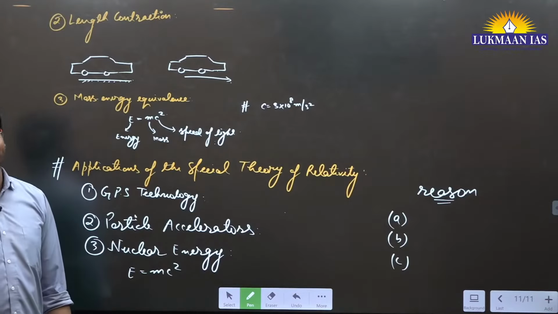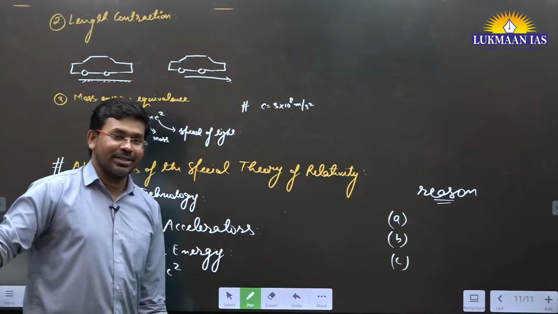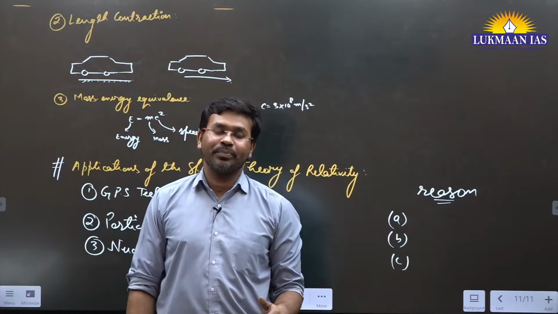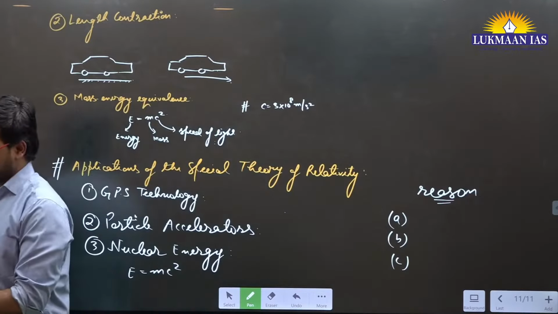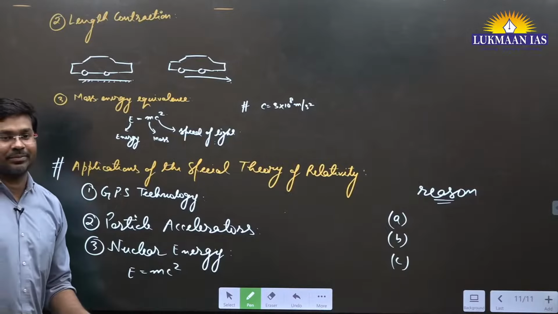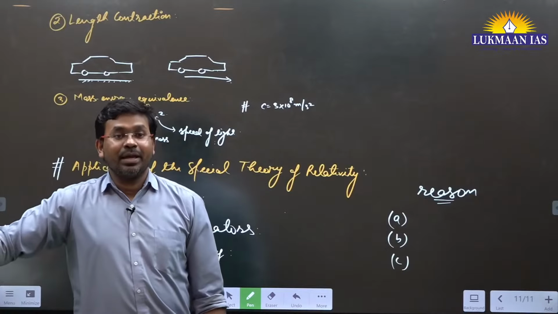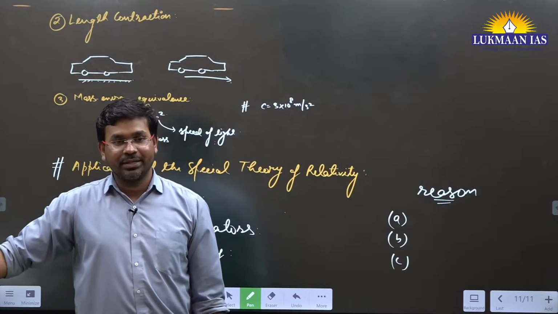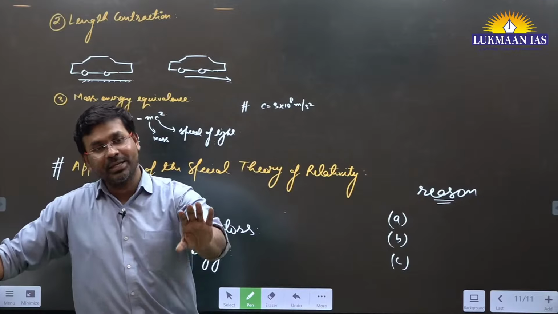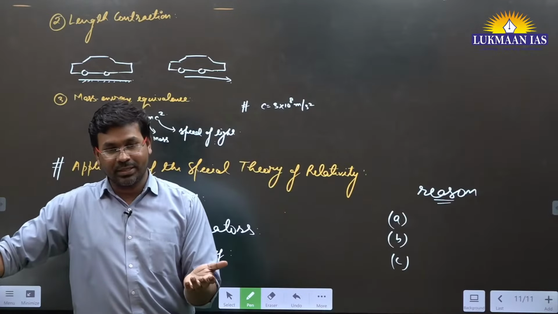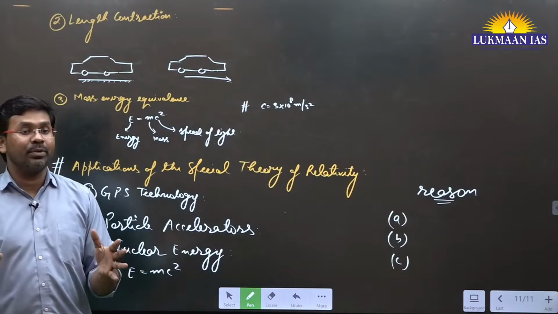UPSC has asked this in the previous year. Guess what should be the answer? Very simple question. Is the question written properly by all of you? The answer is option D, speed of light is always the same. Where did this statement come from? Albert Einstein, special theory of relativity, the second postulate. So UPSC is asking previous prelims questions of this level. If you have understanding, you will be able to answer. Otherwise, all these statements seem to be equally valid.